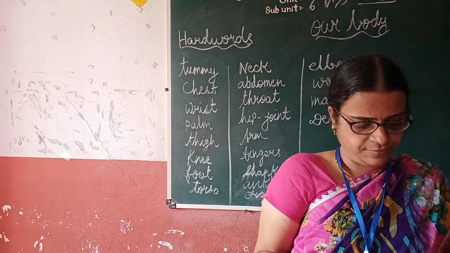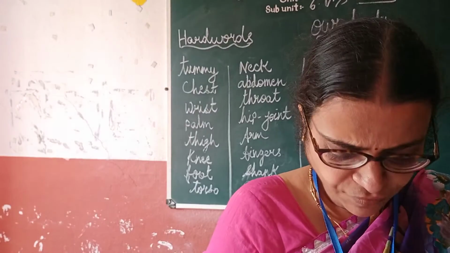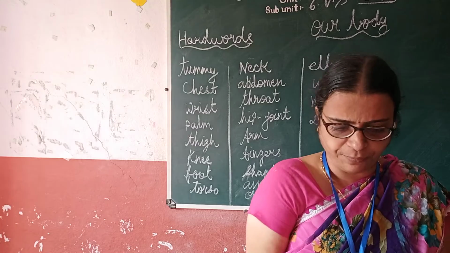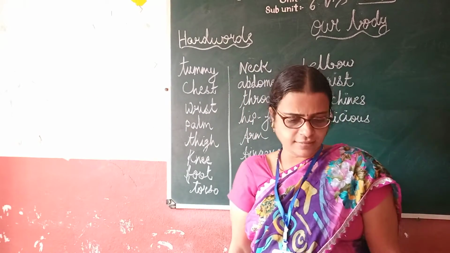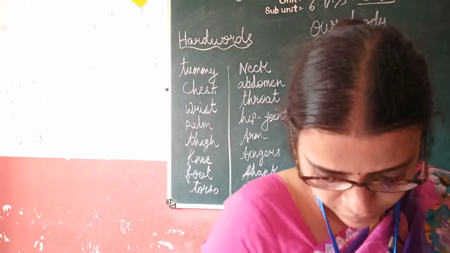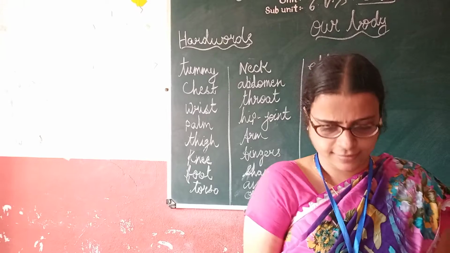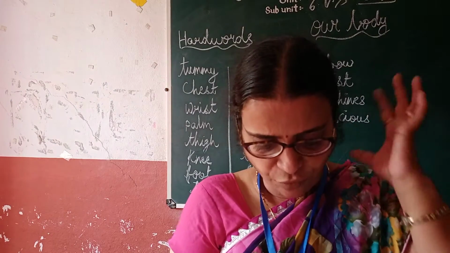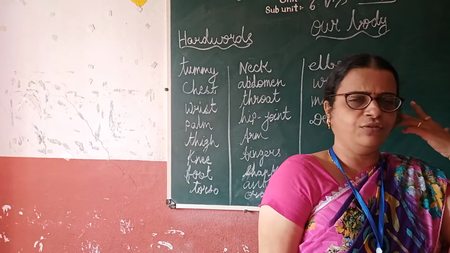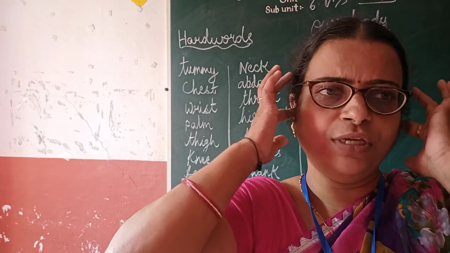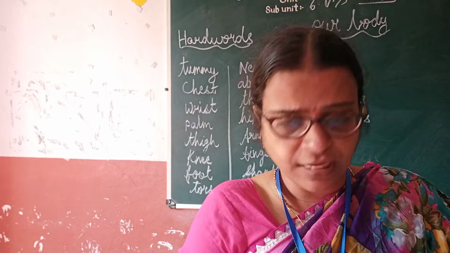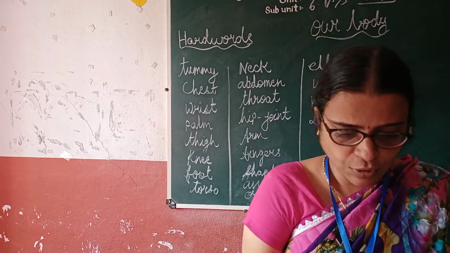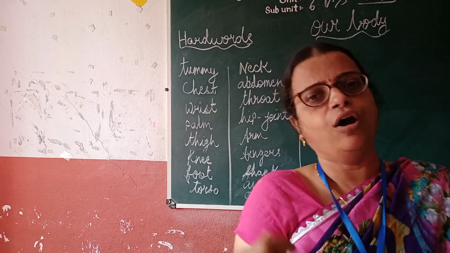Now see here, new terms. Organ: a part of the body that is used for a particular purpose. We use our legs for walking, so legs are organs. We use our ears for hearing. If there were no ears, we could not hear anything. So ears are also our organs.